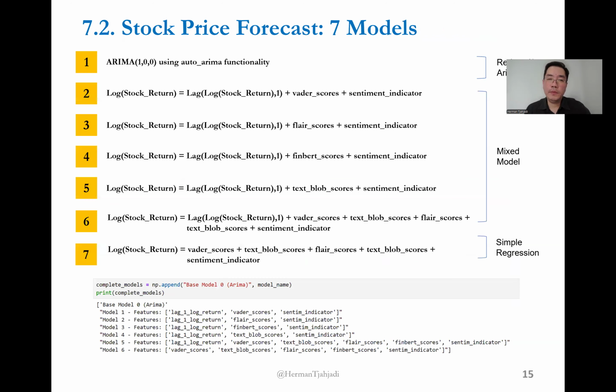For the regression models, I will use 7 models. The first one is the base model, which is ARIMA. I will use the auto ARIMA functionality from the pmdarima Python package. Then I'll use the mixed models, which are a combination of the log stock returns plus the individual sentiment scores. And then for the final one, I'll use the simple regression.